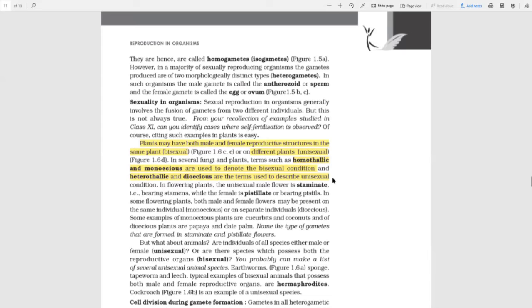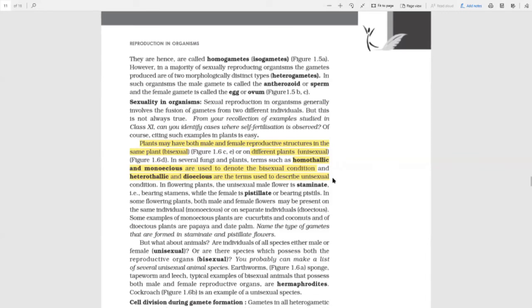So in plants, consider a plant and consider a flower in it, because flowers are the main place where the reproduction and all the events of fertilization take place. So let's take a unisexual flower where it has only stamens in it, or it has only pistils in it.